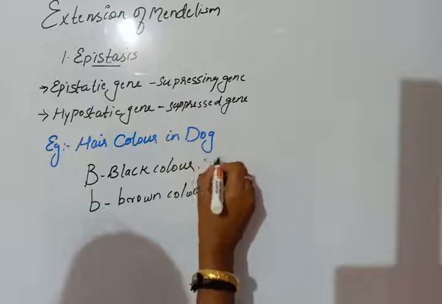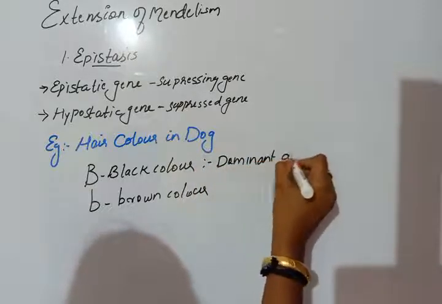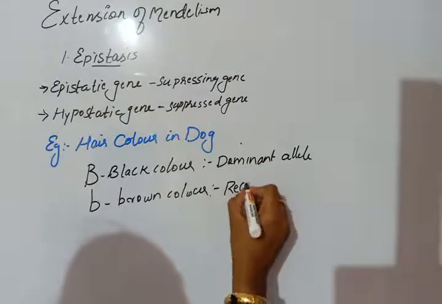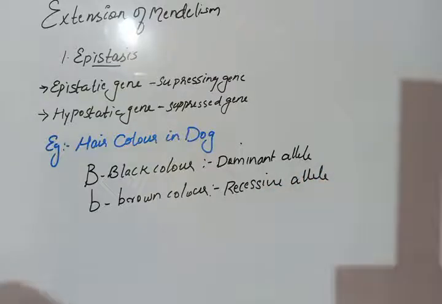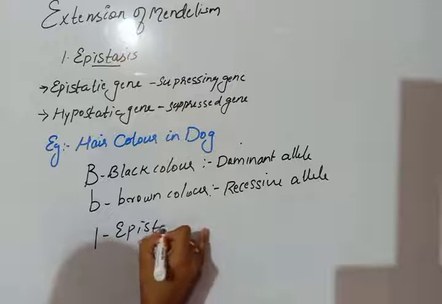The black hair color is the dominant allele, and the brown is the recessive allele.